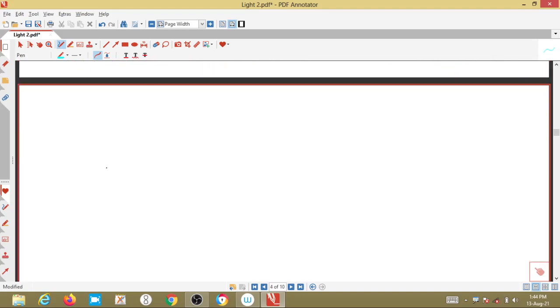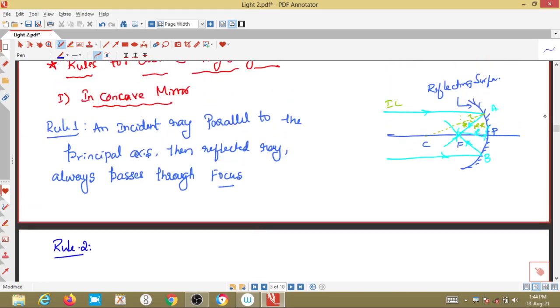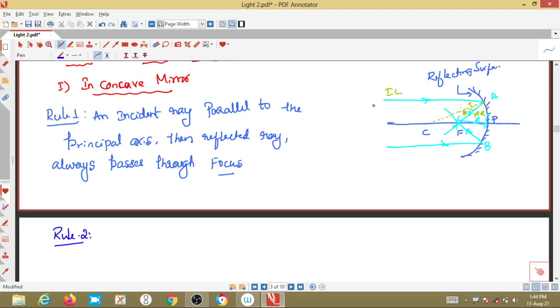What will rule number 2 say? Rule number 2 says that if an incident ray passes through the focus, what will happen? It is the vice versa of this concept. If a ray parallel to the principal axis passes through the focus, then if the incident ray passes through this focus, the reflected ray is parallel to the principal axis, right?